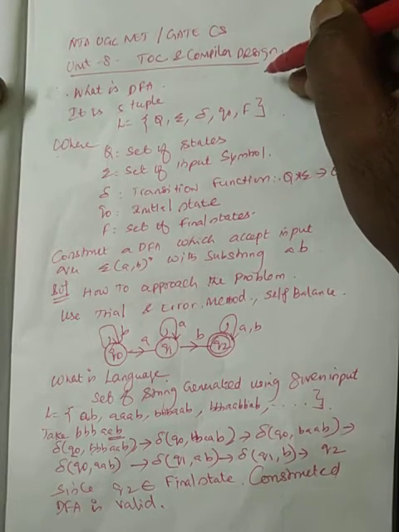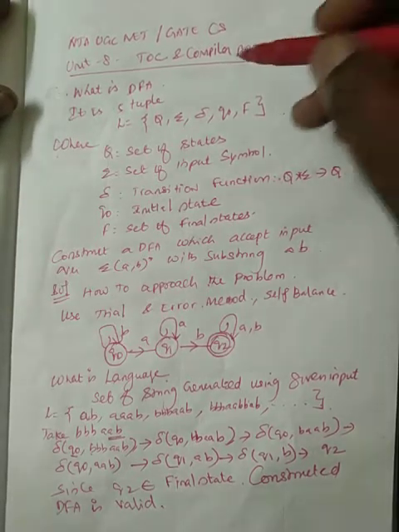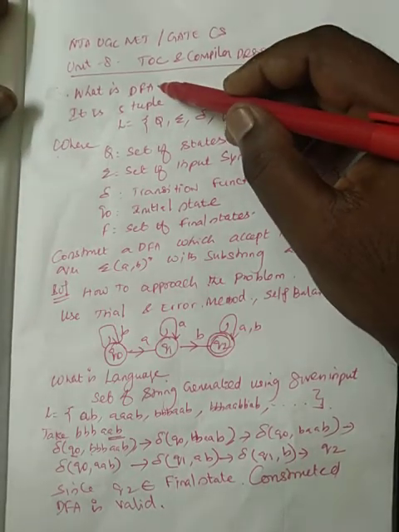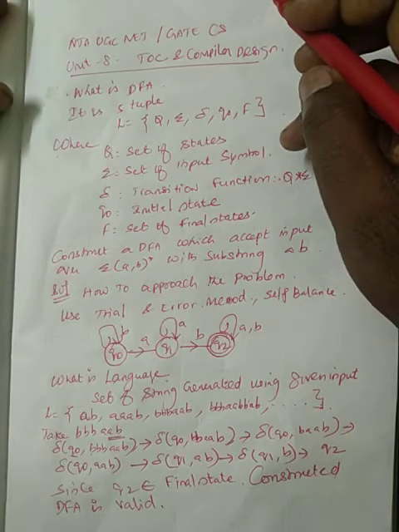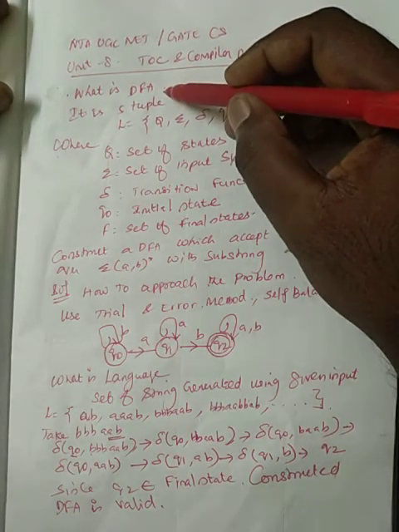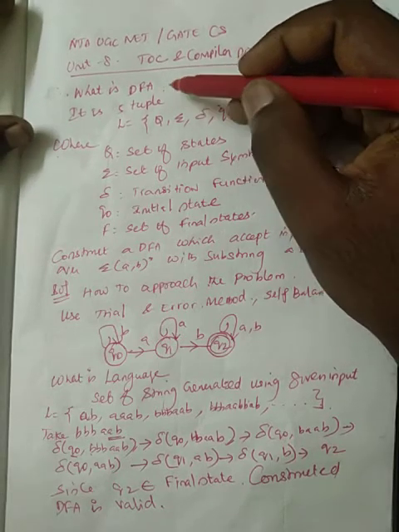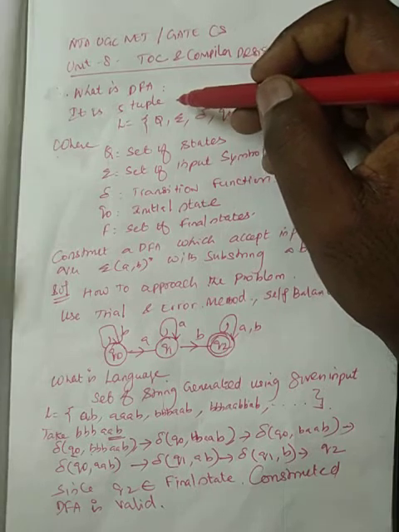Okay, so here I'll be teaching another concept in TOC. What is deterministic finite automata? There are so many types of language present in TOC. The first language is said to be deterministic finite automata. What is it? It is a five tuple.